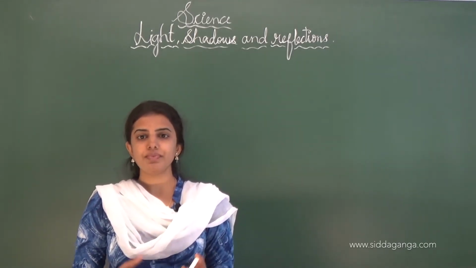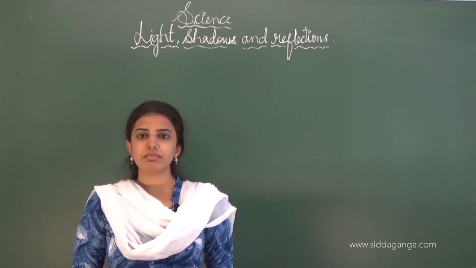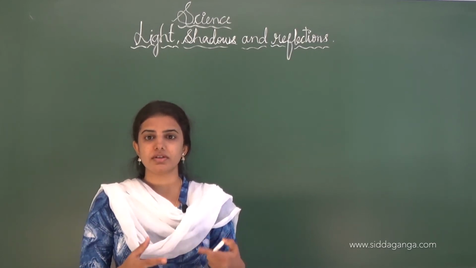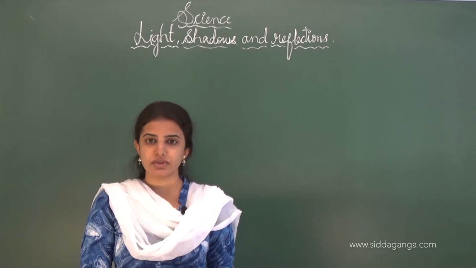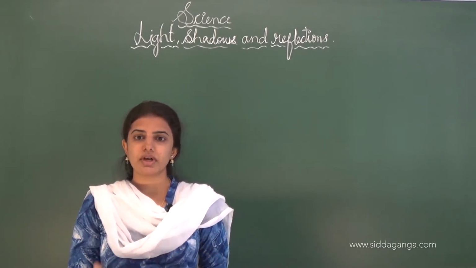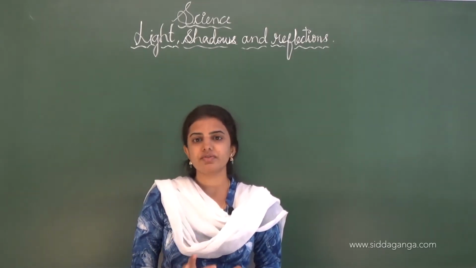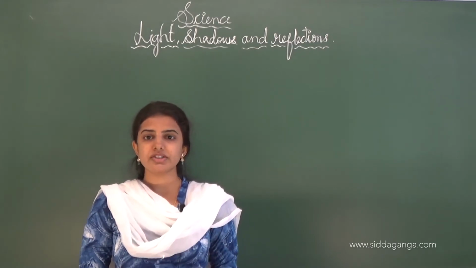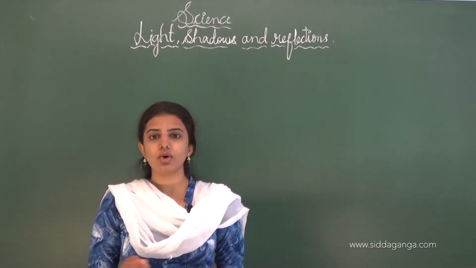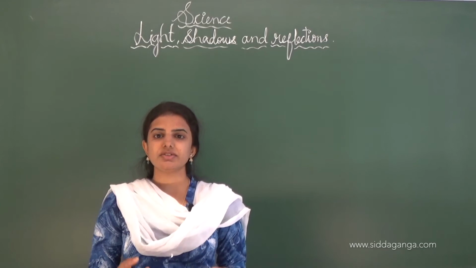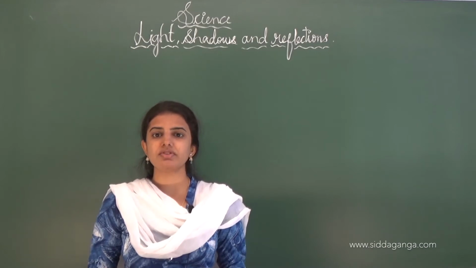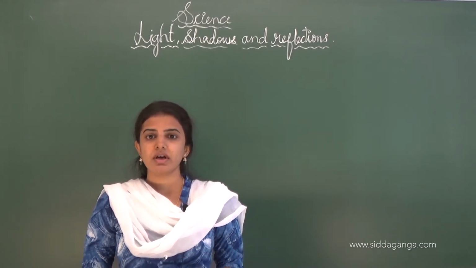And next we shall move on to the shadow. Shadow is nothing but a dark patch which is formed when the light falls on an opaque object, then on the other side a dark patch is formed, called a shadow. We also learnt about the conditions for the formation of a shadow. Three conditions are required: an opaque screen, a source of light, and an opaque object. This is all about the previous knowledge which we learnt in the previous classes.